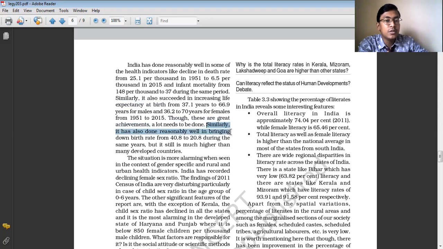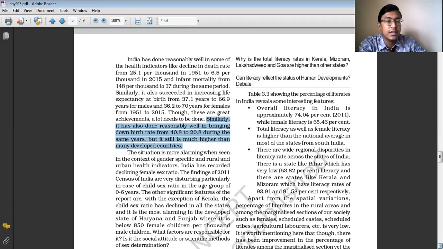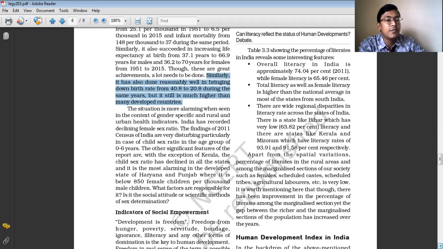Similarly, it has also done reasonably well in bringing down birth rate from 40.8 to 20.8 during the same years, but it is still much higher than many developed countries. Similarly in our country, the death rate has been reduced, and in the same way the birth rate has also reduced. Reduction in the birth rate is also a positive indicator of health facilities.